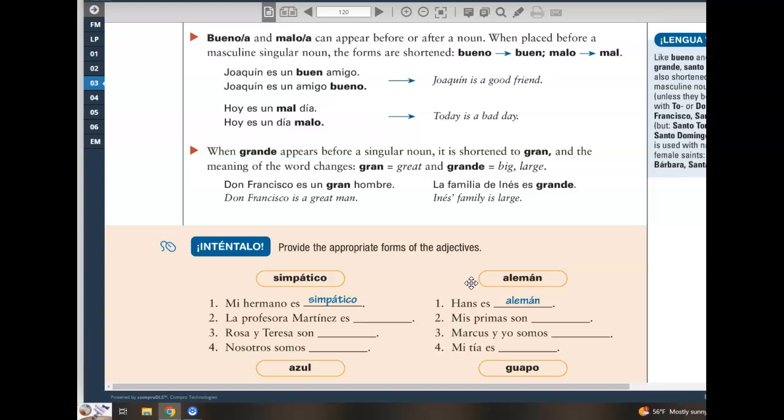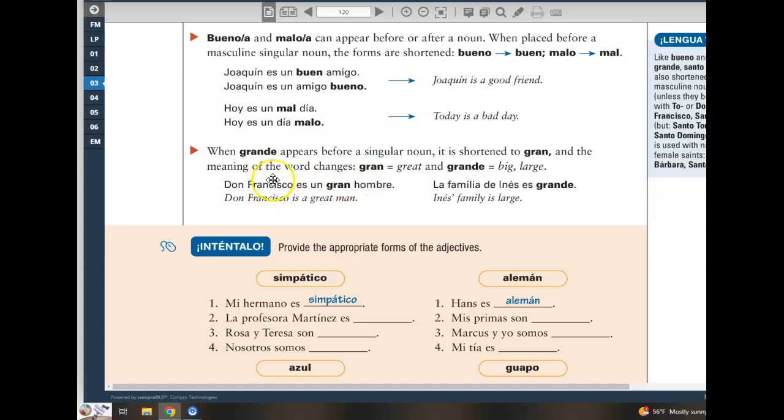Some adjectives can change their meaning based upon their position. The adjectives bueno and malo, good and bad, can go either before or after the noun. Doesn't necessarily change their meaning, though. It does change their spelling, however. Bueno would change to buen when it goes before the noun. Malo would change to mal when it goes before the noun.